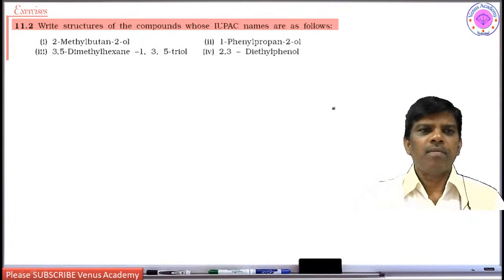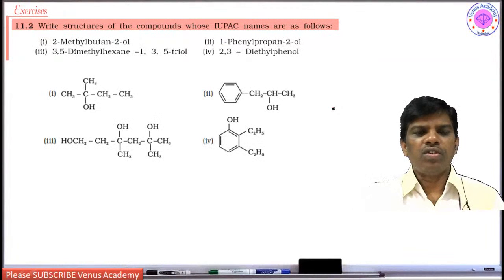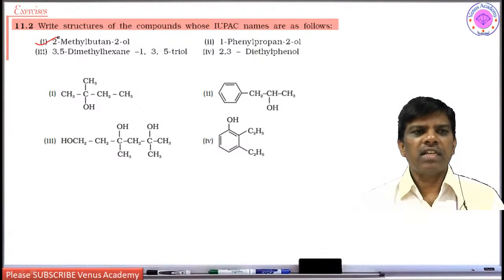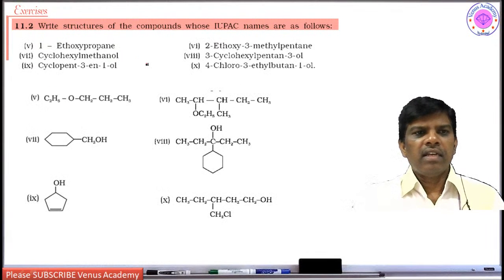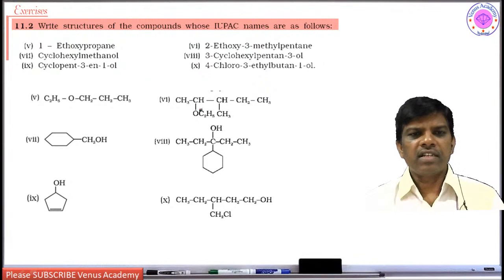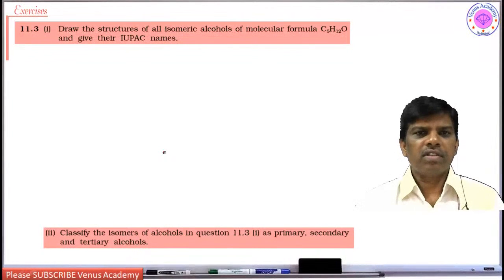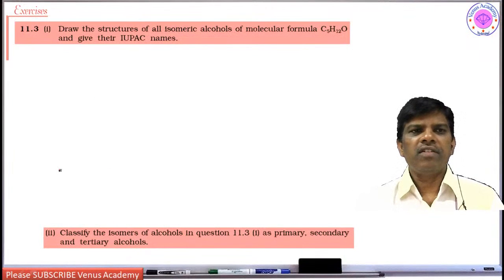Please go through these, and write structures of the compounds whose IUPAC names are as follows. This is the way, if you have the name you can write the structures. So 2-methylbutan-2-ol, this is 1-phenylpropan-1-ol, and 3,5-dimethylhexane-1,3,5-triol. This is how you can write the structure, students. All these answers are available in your textbook. I am going to focus on the questions which were not answered in your textbook. Yes, students, the answers are not given.